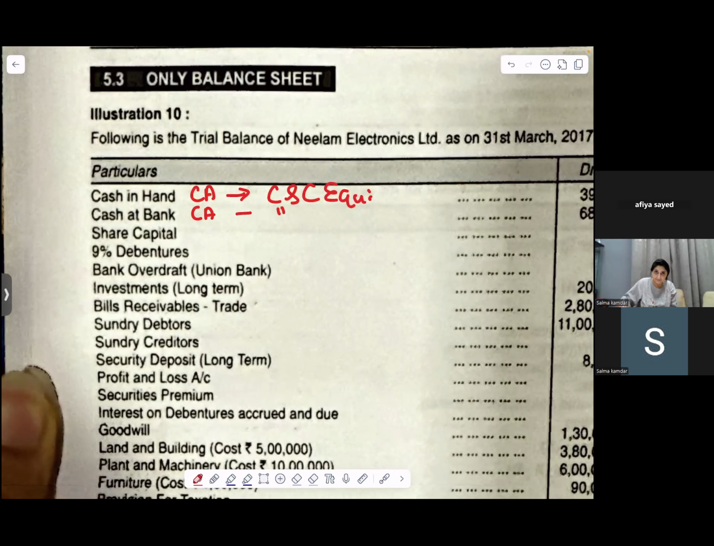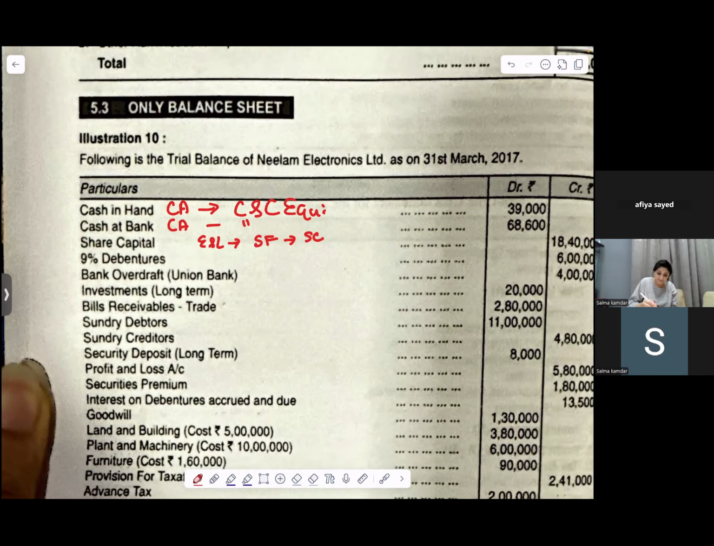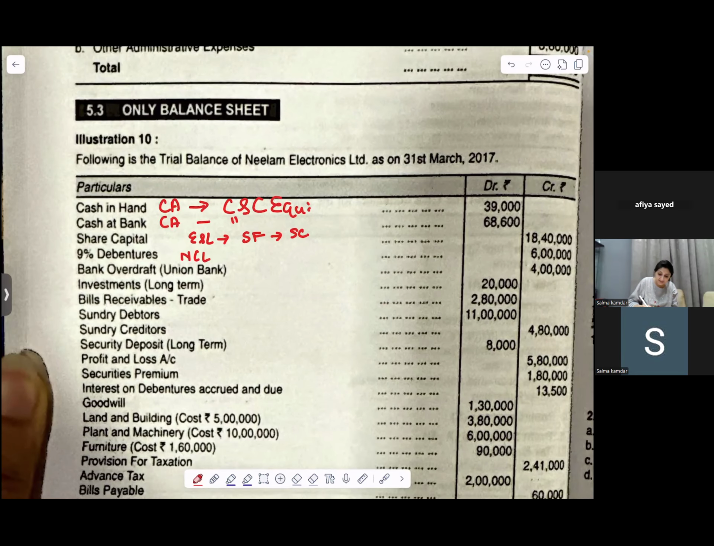Share capital. Equity and liabilities, shareholders' funds, share capital. Then debentures, 9% debentures. Non-current liabilities, long-term borrowings. Okay, bank overdraft. Current liabilities, short-term borrowings. Okay, fine.